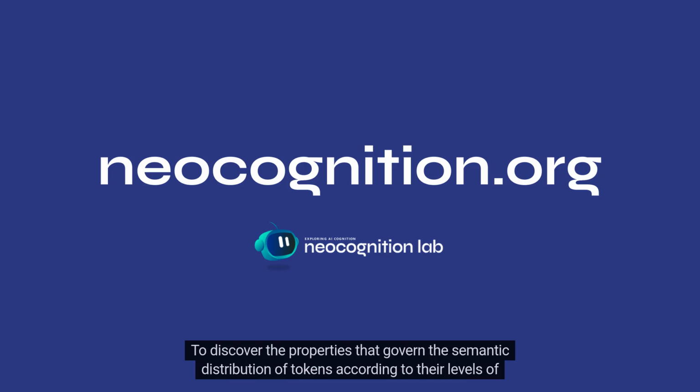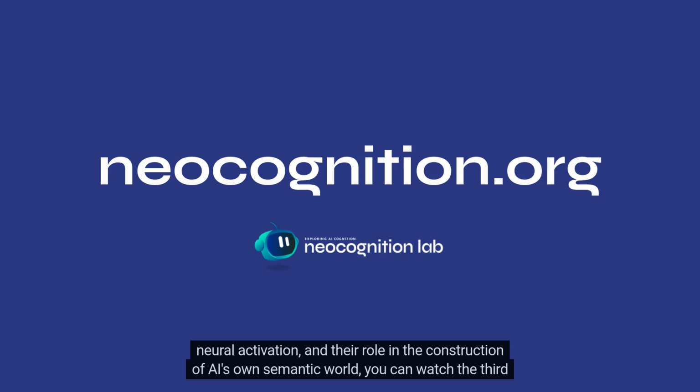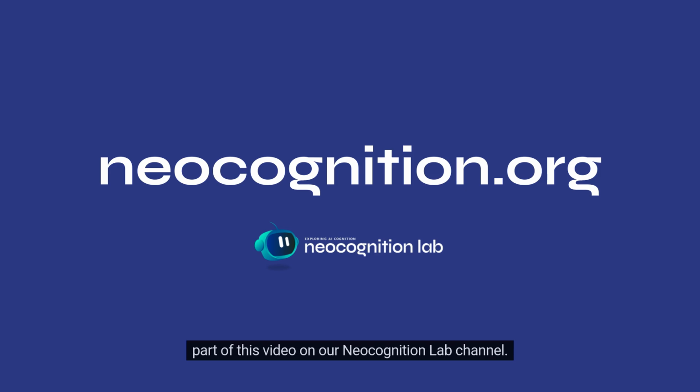To discover the properties that govern the semantic distribution of tokens according to their levels of neural activation and their role in the construction of AI's own semantic world, you can watch the third part of this video on our